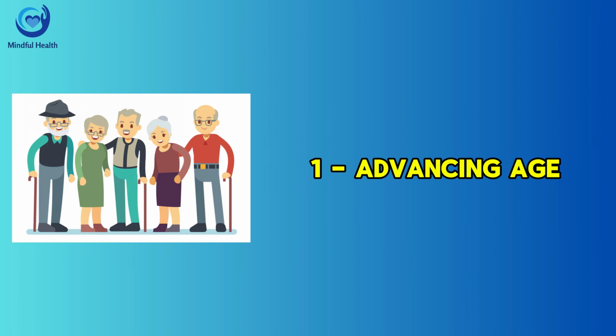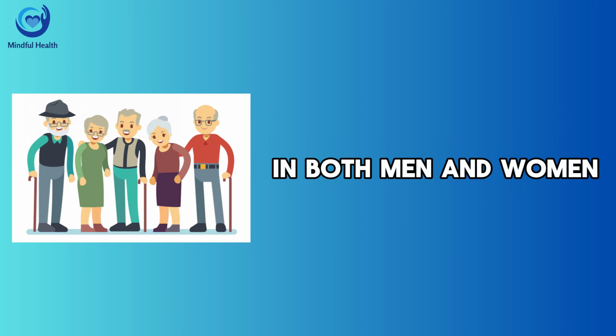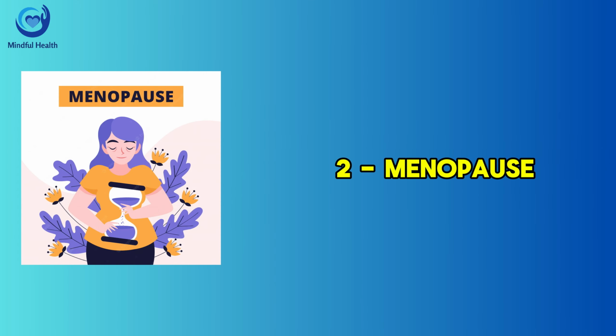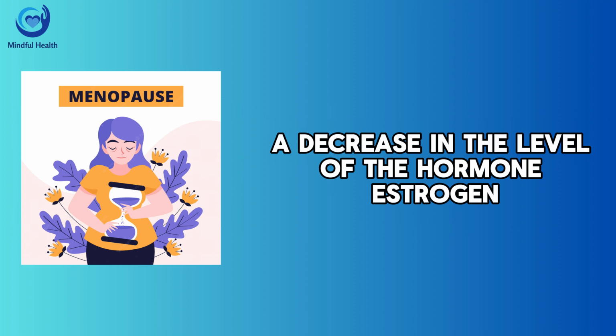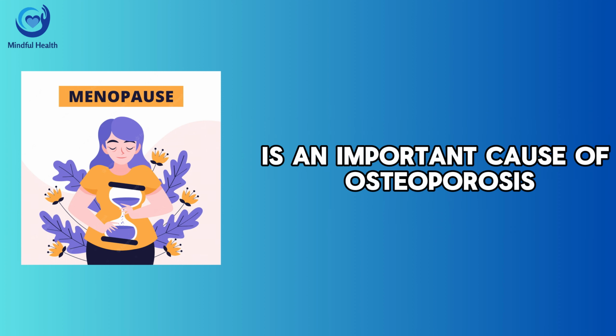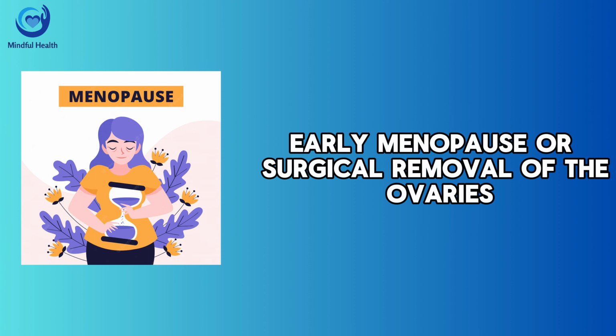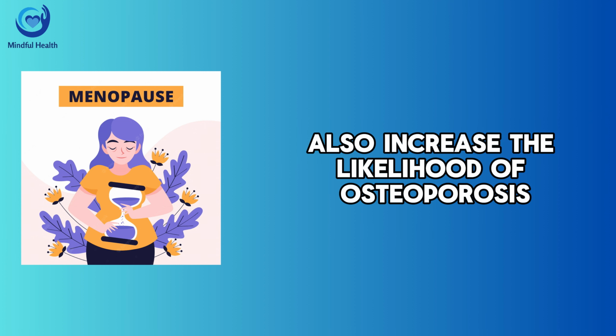What are the causes of osteoporosis? 1. Advancing age. Advancing age is a cause of osteoporosis in both men and women. 2. Menopause. A decrease in the level of the hormone estrogen in postmenopausal women is an important cause of osteoporosis. The hormone estrogen has a protective effect on bones. Early menopause or surgical removal of the ovaries also increase the likelihood of osteoporosis.